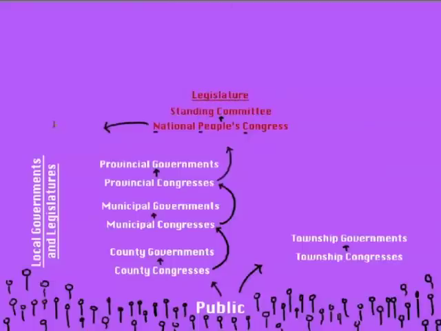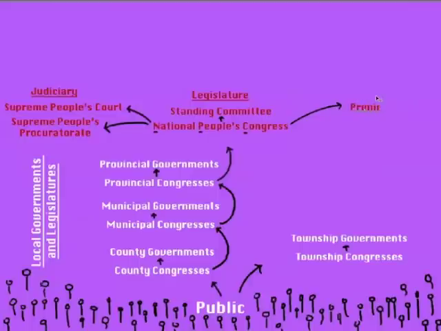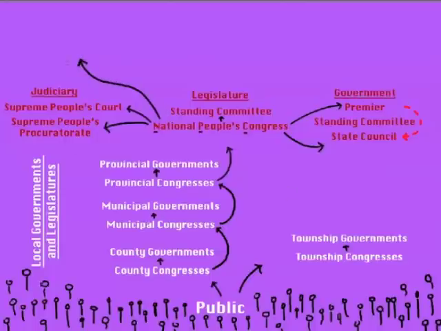NPC also appoints the Supreme People's Procuratorate and the Supreme People's Court, which makes up the judiciary structure. The NPC is also in charge of appointing the Premier, which is the head of the government. The Premier then nominates those in the State Council and the NPC officially appoints them. Along with the Standing Committee, these 3 parts make up the government structure. The NPC also elects the President. However, the President is a ceremonial office only. The real power lies within the Communist Party.